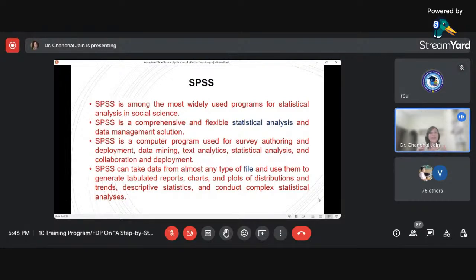SPSS supports various kinds of extensions, and that way we can perform the analysis.